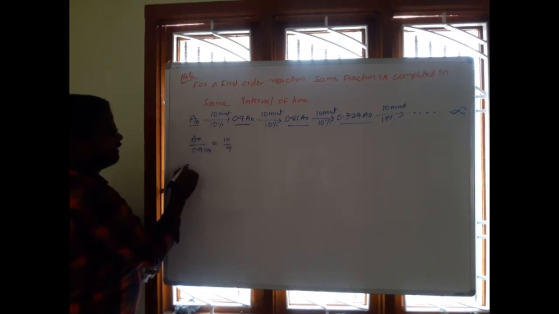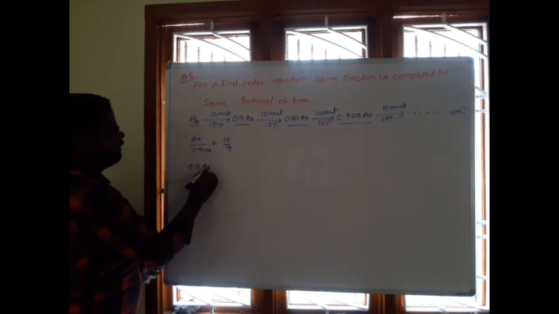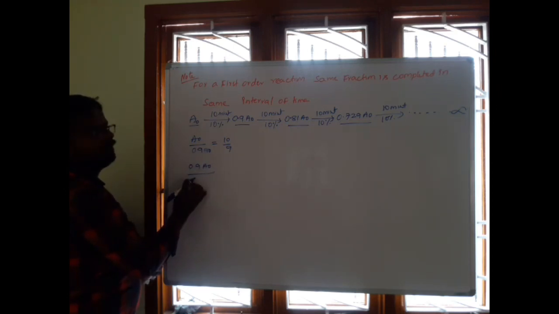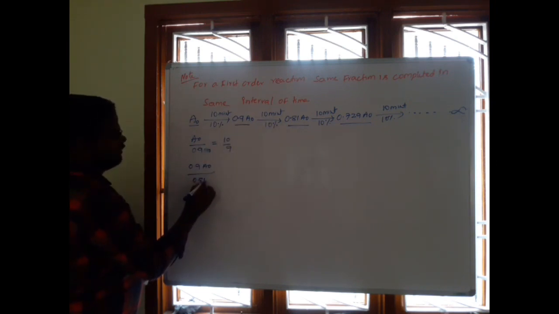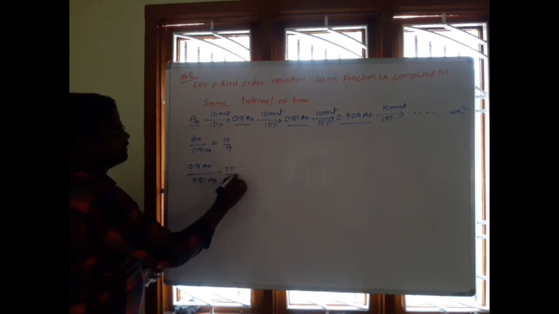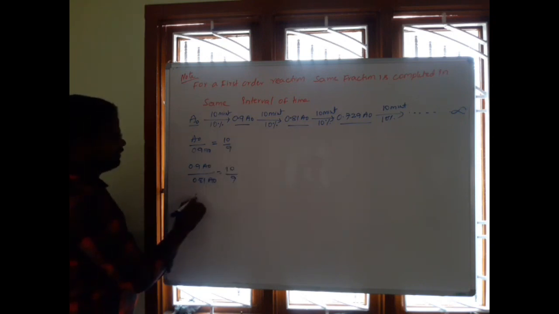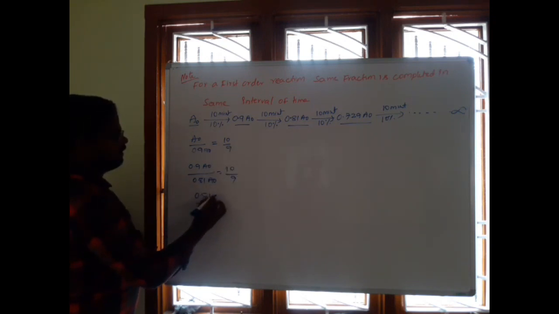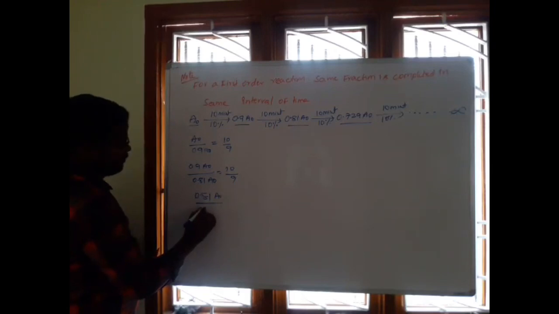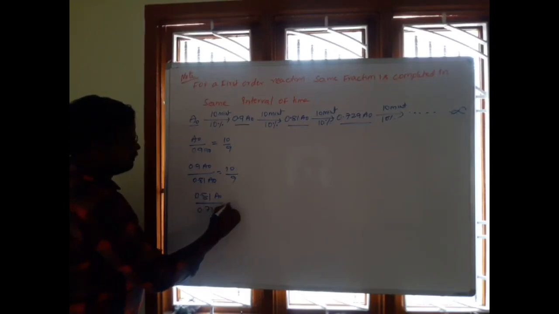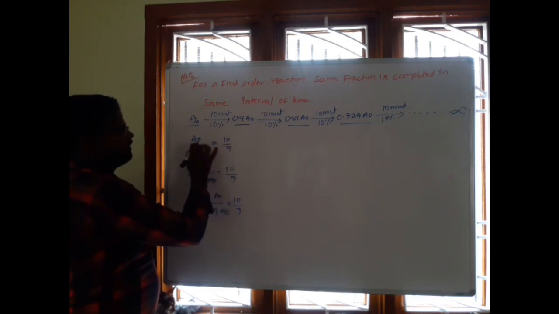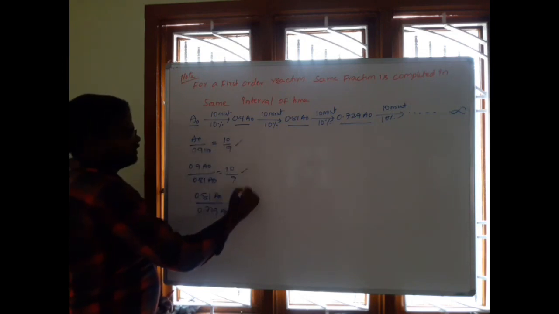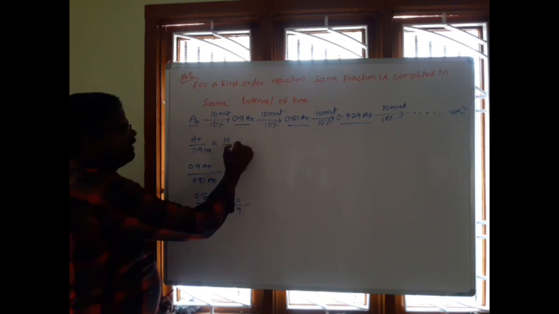Next, second by third: 0.9 A naught by 0.81 A naught, that is also 10 by 9. And next, third by fourth: 0.81 A naught by 0.729 A naught, this is also 10 by 9.